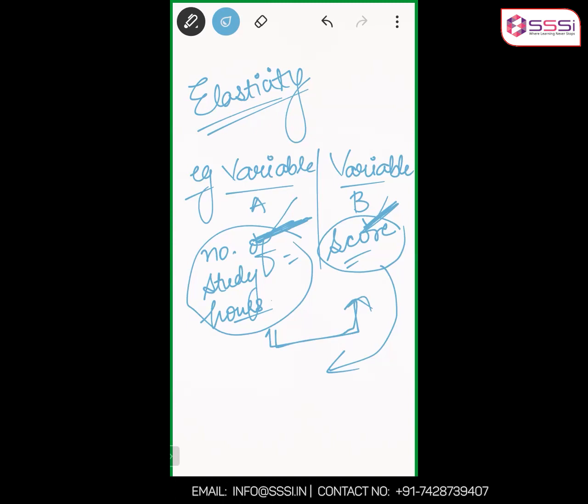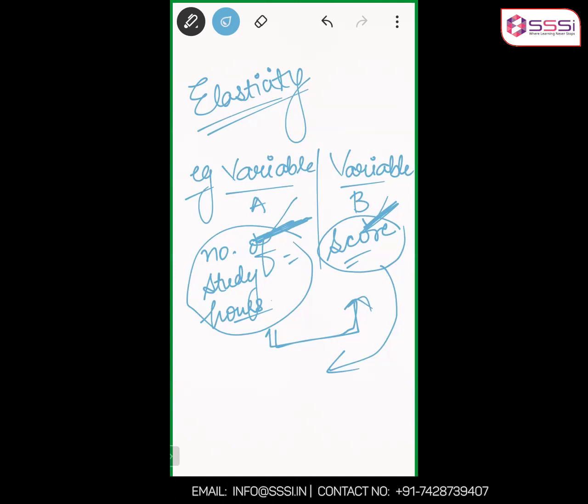Because elasticity gives you the value, the quantity, not the quality. Law of demand gave you, for example, the relationship between price and quantity, that if price rises, the quantity demanded falls. If price falls, the quantity demanded rises. It was a qualitative statement. Here, it's a quantitative statement. It gives you the magnitude of change. You already know what the relationship is.